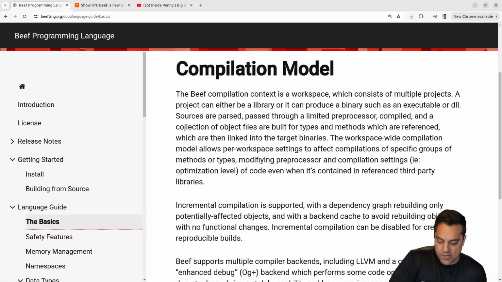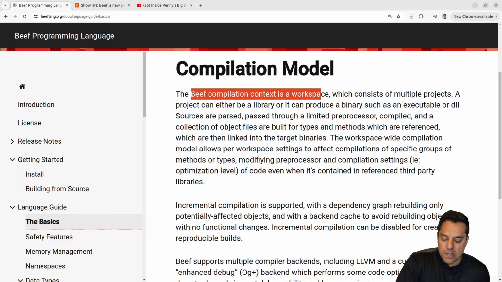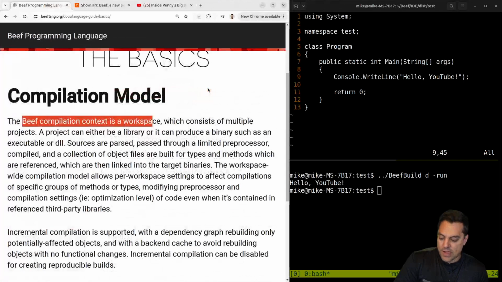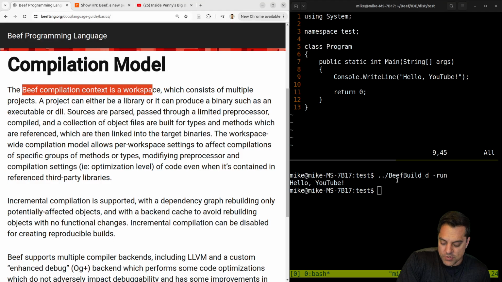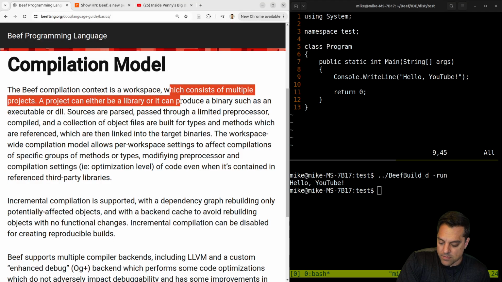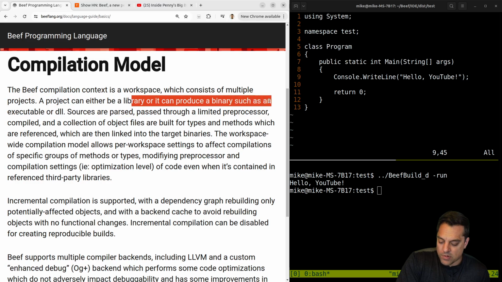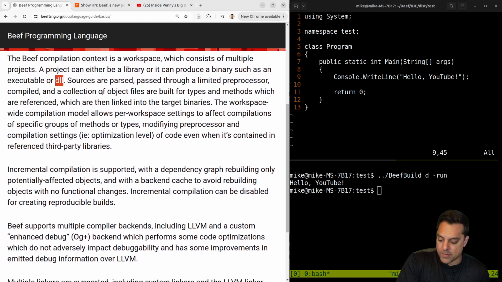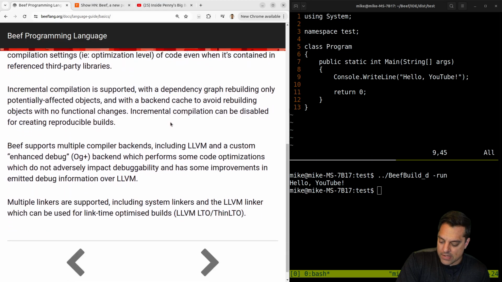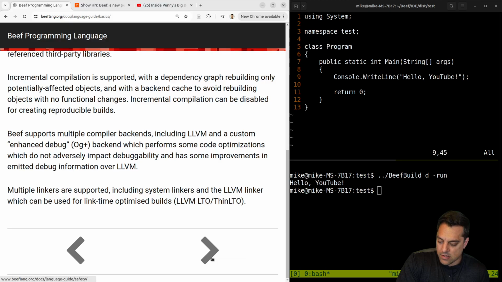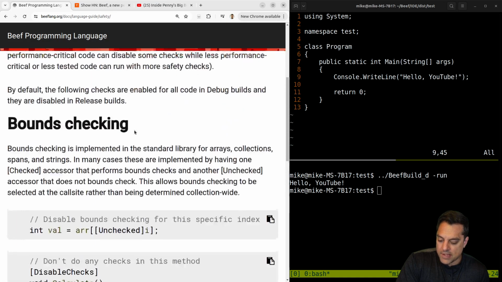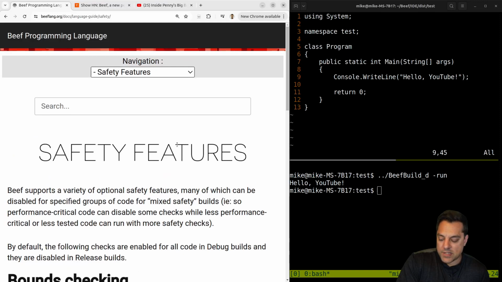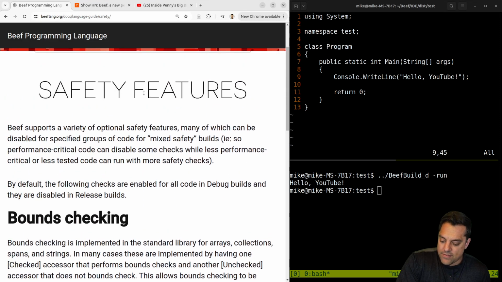Let's again look at the language here. Compilation model. Okay, so this will help us understand what we were doing when we were creating a workspace, when we initially did this generate new program here. So you have a workspace consisting of multiple projects. A project could be a library or could produce a binary, such as an executable or a DLL, or I guess on Linux a shared object or whatever. Okay, so that's kind of interesting here. Let's keep moving. You can do things like incremental compilation, it was saying. So again, that's going to be super important. Safety features here.